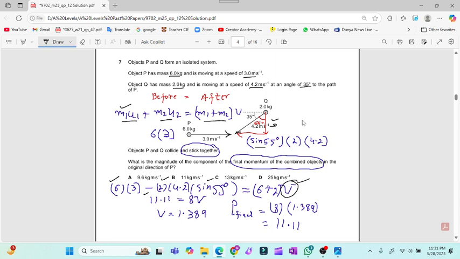So first of all, I will calculate the velocity V, which is equal to 11.11 equal to 8 into V. So the final velocity after this sticks together is this one. Now the final momentum is equal to total mass, which is 8, into velocity. Both objects will move with the same speed because they stick together with each other. So the final momentum will be 11.11. So it means that for question number 7, option B is the valid option.